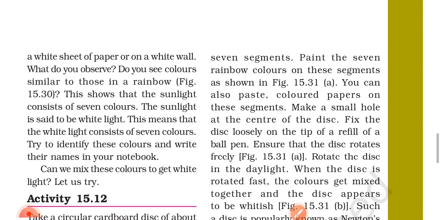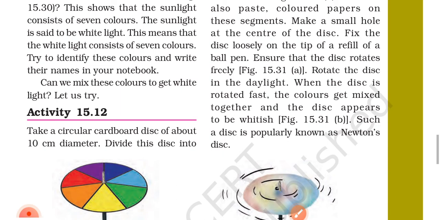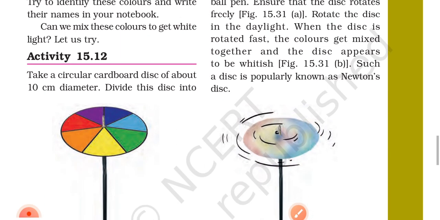This shows that sunlight consists of 7 colors. Sunlight is said to be white light. This means that white light consists of 7 colors. Try to identify these colors and write their names in your notebook. Can you mix these colors to get white light? Let us try. Activity 15.12.